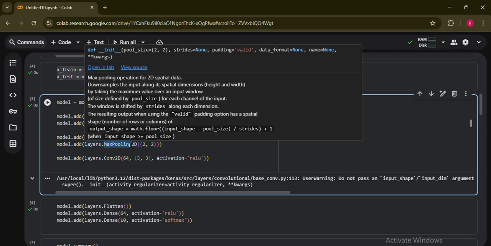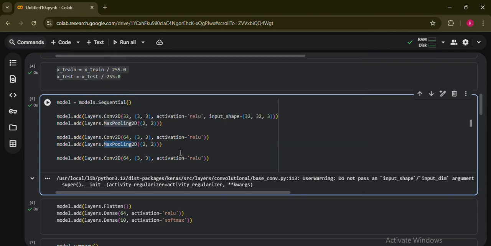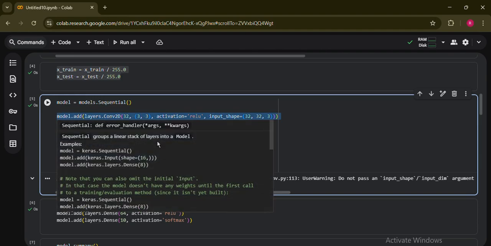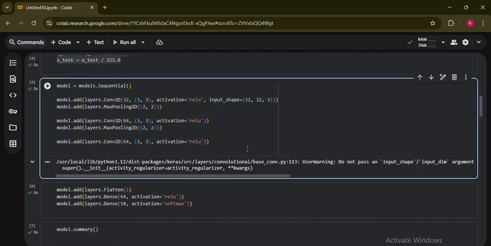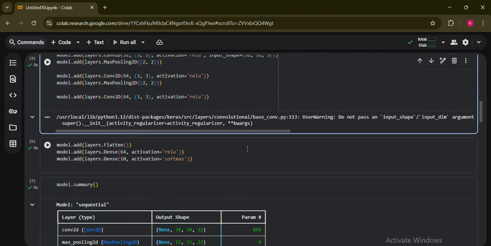Max pooling reduces the spatial size and keeps the dominant features which are essential for training our model. After these 3 blocks, it allows the network to learn the hierarchical structure in which we get edges, textures, and shapes of the images. So this goes like that.